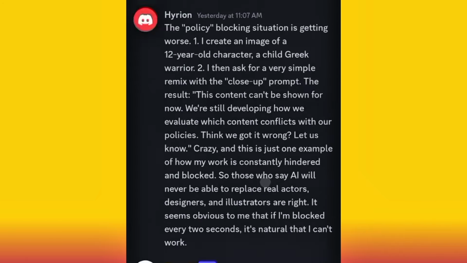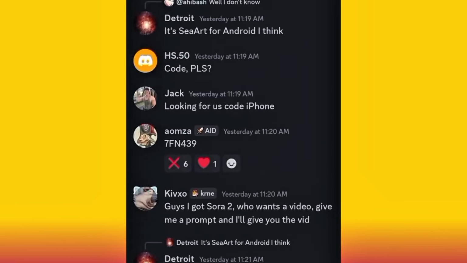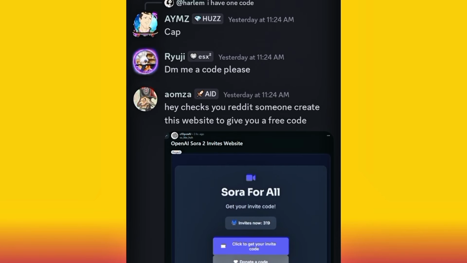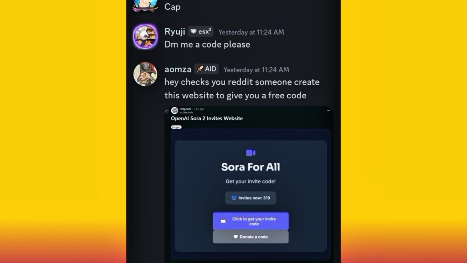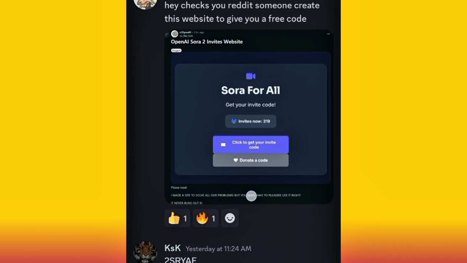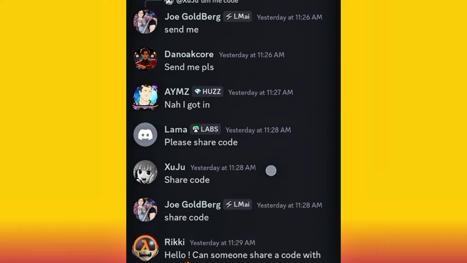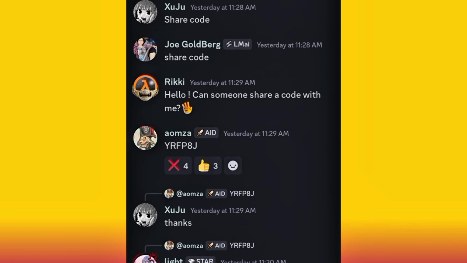Also, here you can DM people. You can ask, but sometimes the bot is going to remove you if you ask directly for a code. You can DM someone. Anybody that has a code, you can DM the person to give you the code. Sometimes I DM people also, although I have enough codes currently, so I don't need to come here again. If you get one, you don't need to come back again.